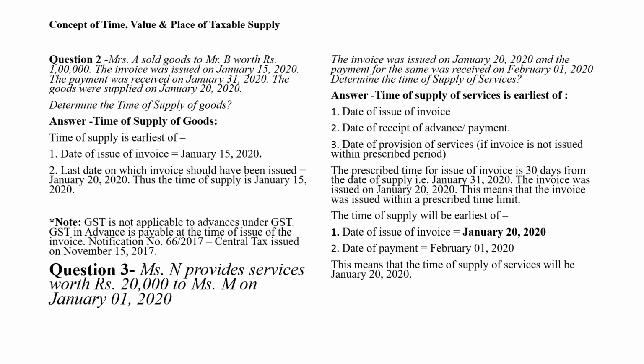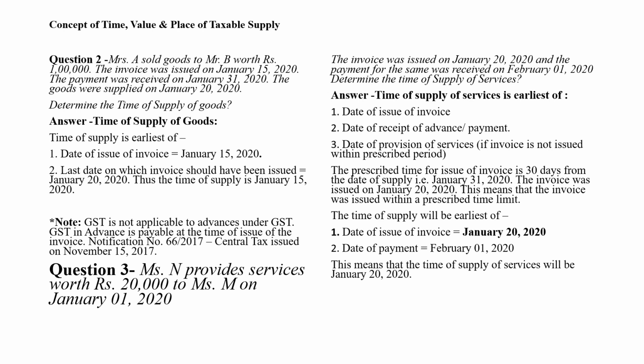The payment was received on January 31st, 2020. The goods were supplied on January 20, 2020. So now the requirement is to determine the time of supply of goods.